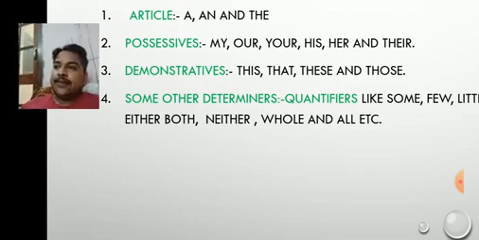Next is neither. Neither is used when no one is counted responsible, and it is also used for two nouns when no importance is given to the nouns. Next is whole. It is used when you use the meaning to make a unit. For example, as a family, we can use the whole family.